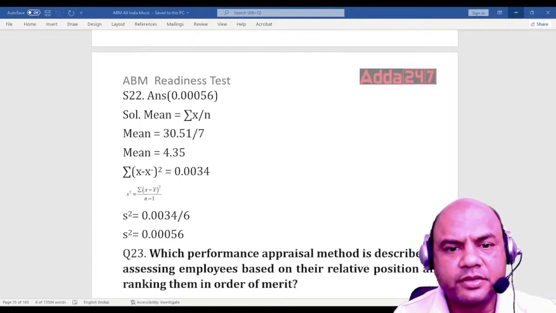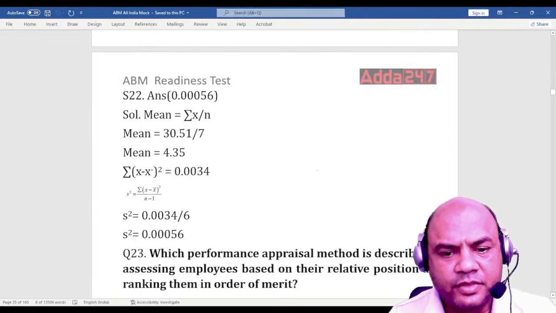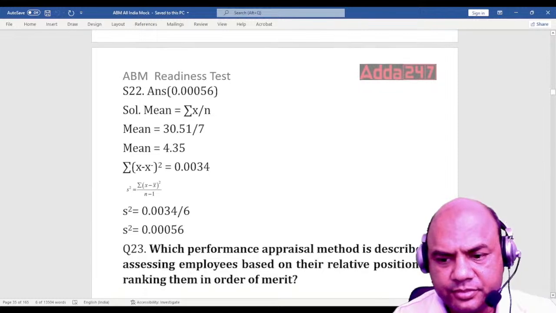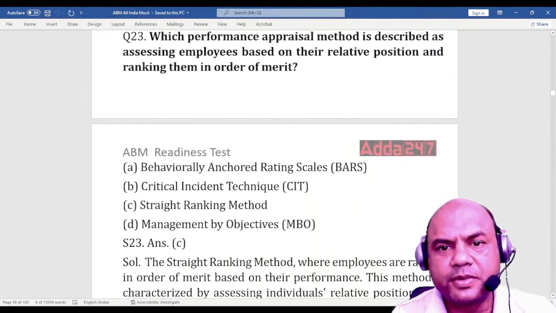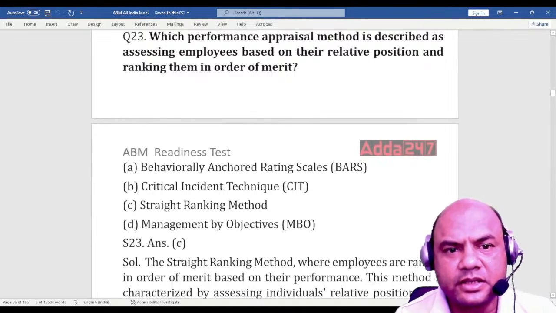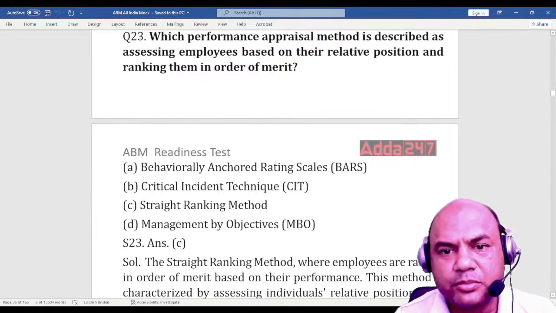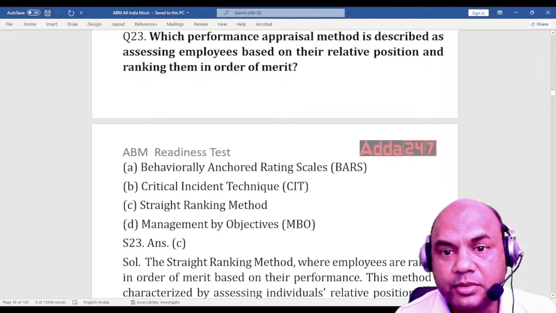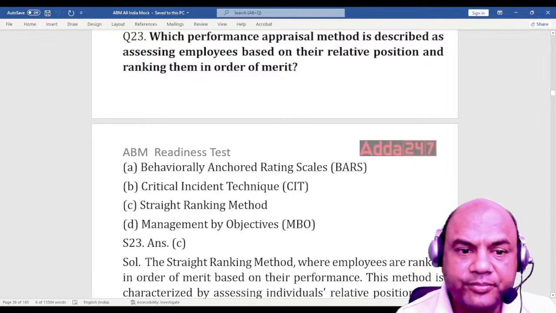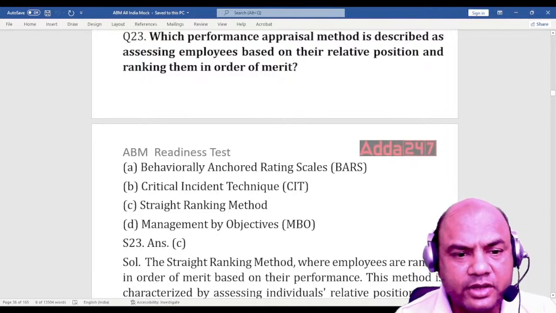Next one. One second. Which performance appraisal method is described as assessing employees based on their relative position and ranking them in the order of merit? So which is this, question number 23? Kindly check it again. Okay. So 4 options were given again.